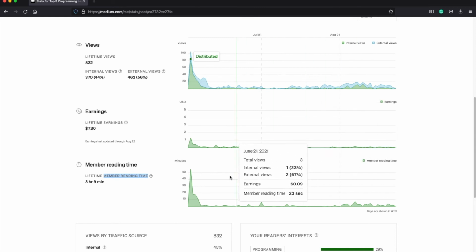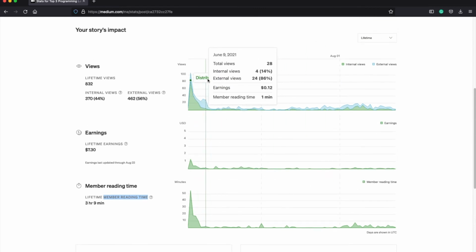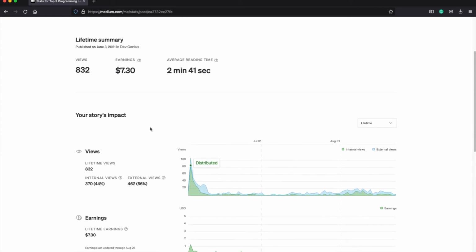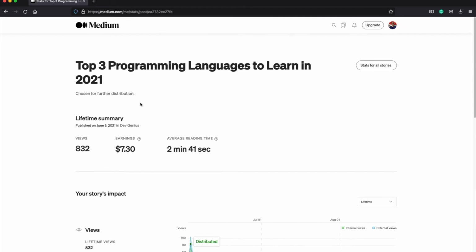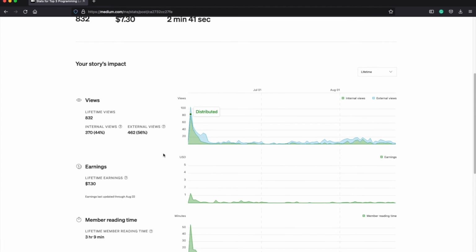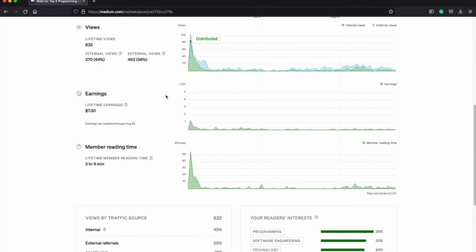Now maybe you will ask here, okay, what is this distributed mark here? Distributed means it is distributed by editors or by creators, which is especially important for earning more money, because when a story is good enough to read, then the Medium editors can decide to promote it on Medium. And once it is done, then you will see that it has been chosen for further distribution. If that happens, then your post will get a small boost at the beginning, so it will reach more of the Medium audience and you will also earn more money.